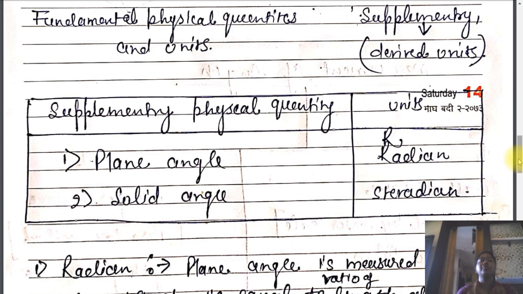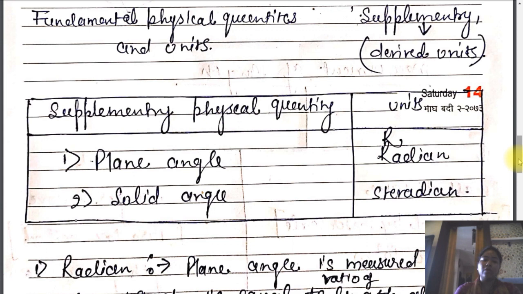Now we talk about the difference between plane angle and solid angle. Simply, plane angle is used for two-dimensional measurements and solid angle is used for three-dimensional measurements.